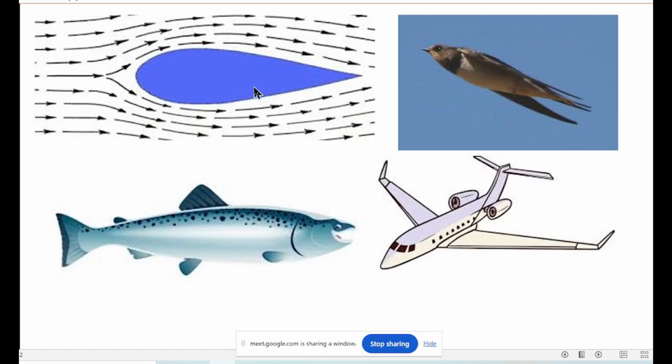Friction with water or friction with air is called drag. So drag will be less, means friction will be less because of streamlined body. And of course, fish will have that slippery body. Here is a bird flying through air. Same thing. Streamlined body, drag will be less. Drag means friction with air. Friction with air, drag will be very little. Here, a streamlined body fish, the drag in water will be very less. Aeroplane flying in air, the drag will be less.